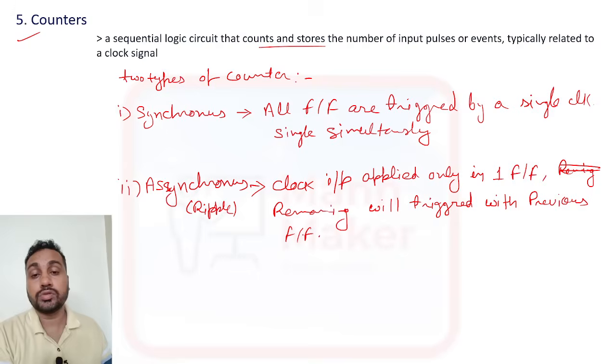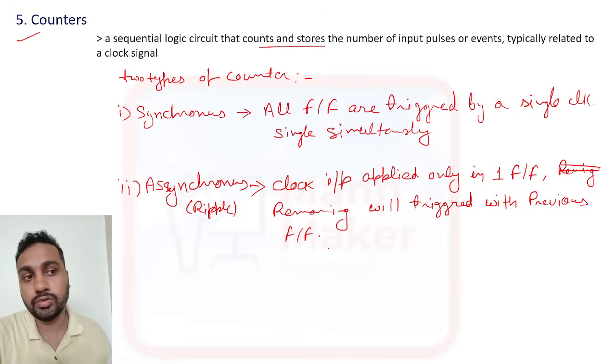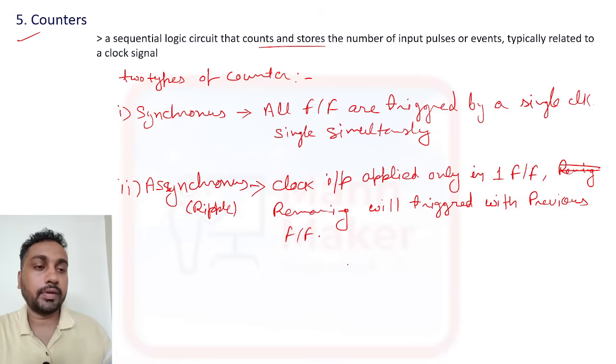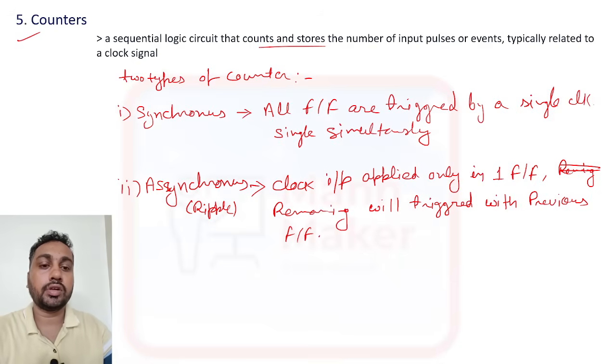Here it uses only one clock pulse or one clock signal, and that will be applied to the first flip flop, and the remaining flip flops will be triggered with the previous flip flop. So this is your counter.